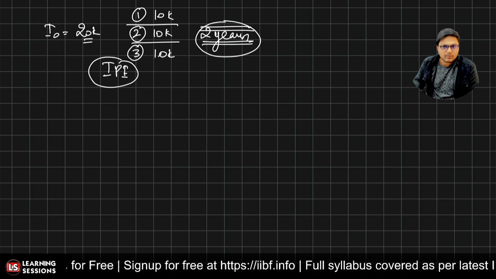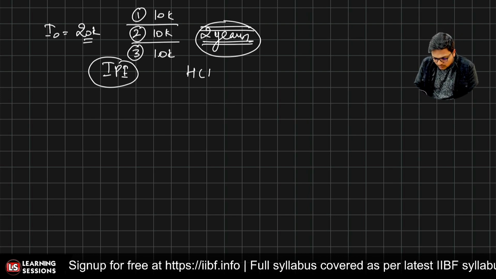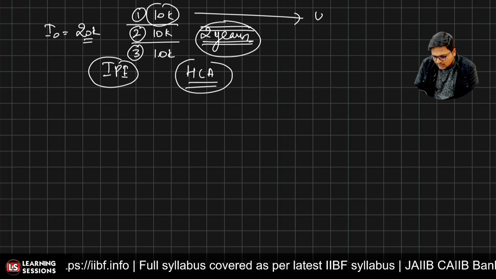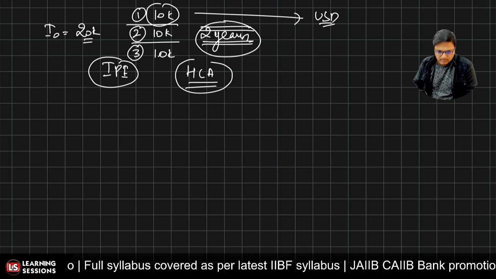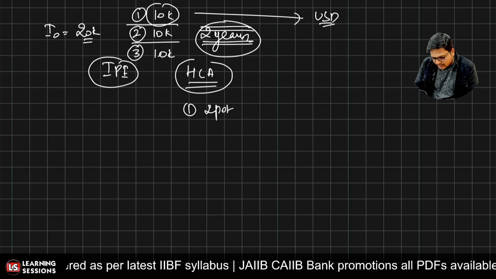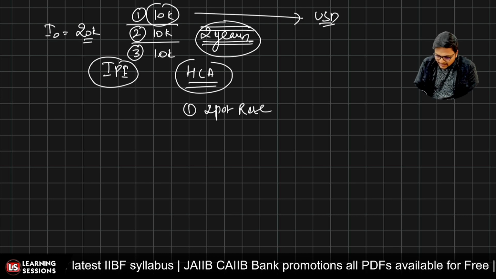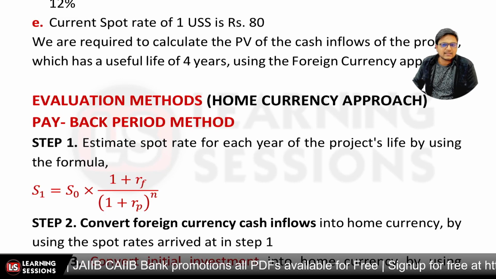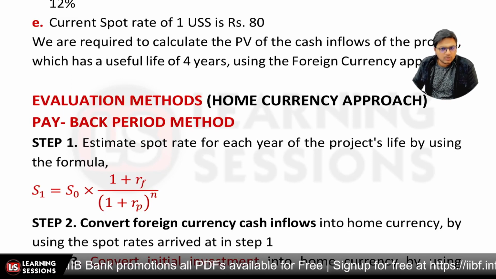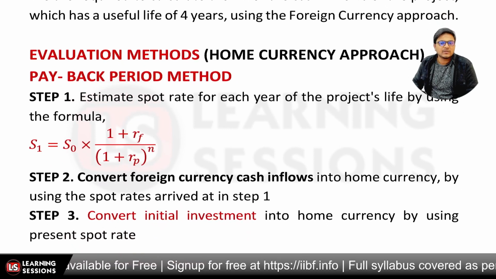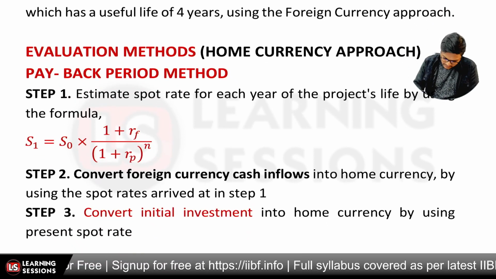Now we have to use that payback period method in the home currency approach. If we use the home currency approach, what will we be doing? Let's say that we are receiving this in USD, and all the amounts mentioned are in USD. First of all, we will be estimating the spot rate, and there is a simple formula related to it. That is S1 is equal to S0 multiplied by (1 plus RF) divided by (1 plus RP) raised to the power n, right?